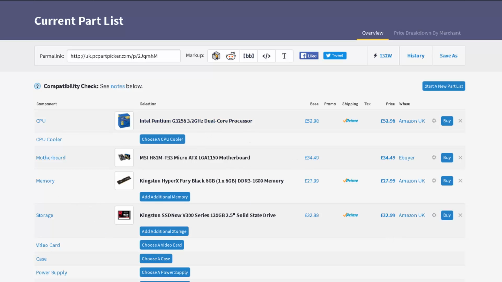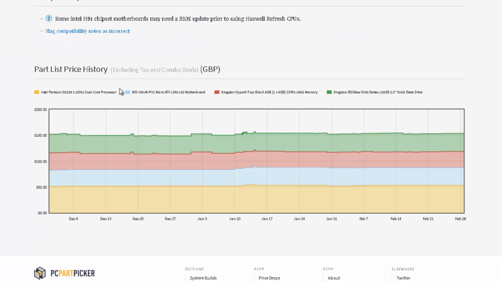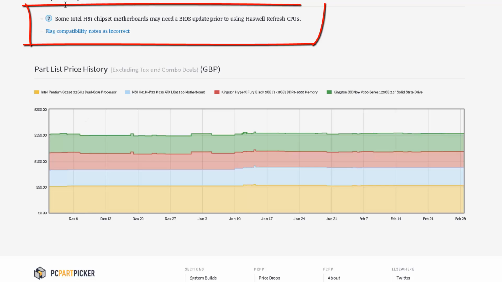I hope this has helped somebody that's wondering what kind of parts they should get, and are they compatible with each other. Well, this has proved that they are compatible with each other. Now there is one compatibility check note there, just check it there and just see. So some of the H81 chipset motherboards may need a BIOS update prior to using Haswell refresh chips.